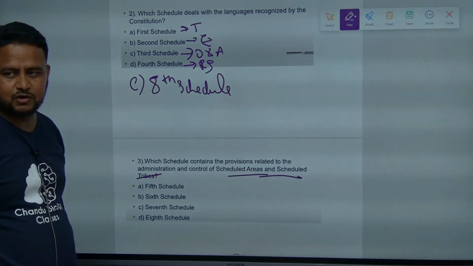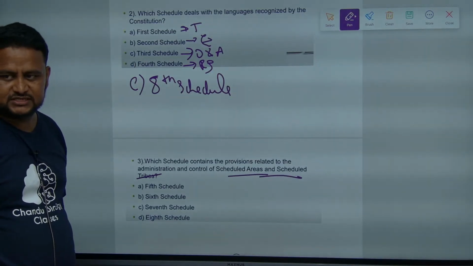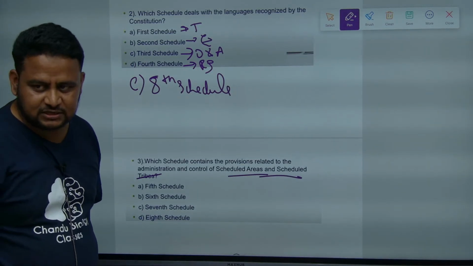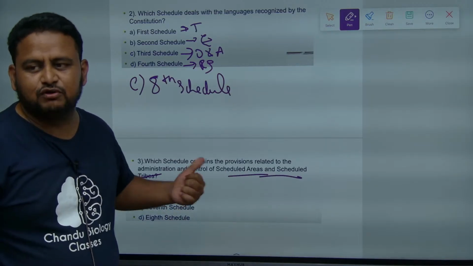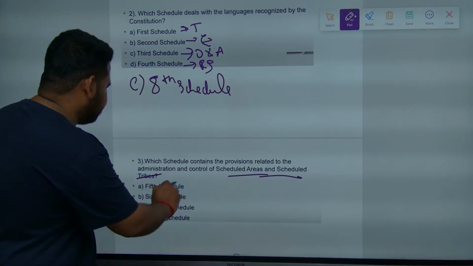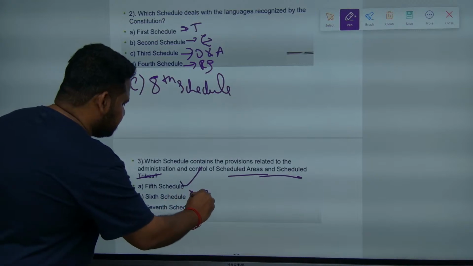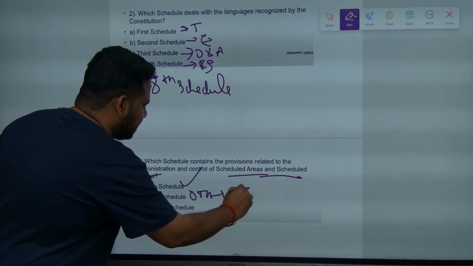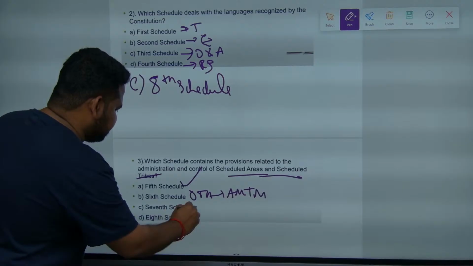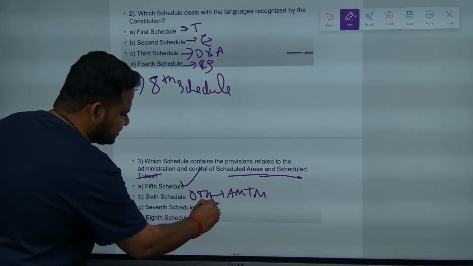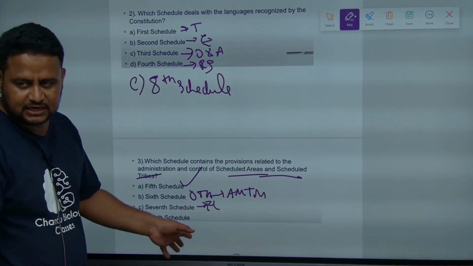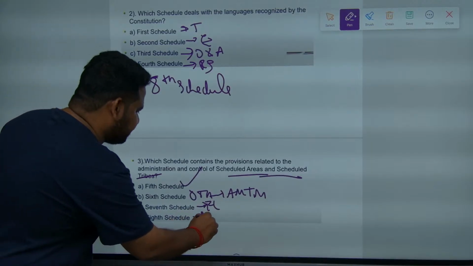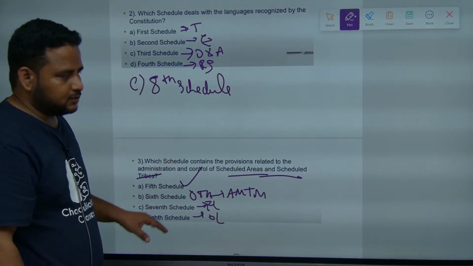7th schedule is talking about what? Federal list. 6th schedule is talking about what? Other tribal areas. 5th schedule is talking about scheduled areas. So the answer is 5th schedule. 6th is other tribal areas in the states of Assam, Meghalaya, Tripura, Mizoram. So 7th schedule is talking about what? Federal list, that is union list, central concurrent list and state list. 8th schedule is official languages. Clear? Next.